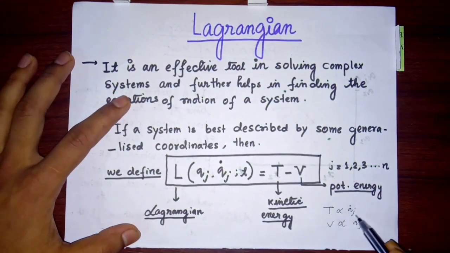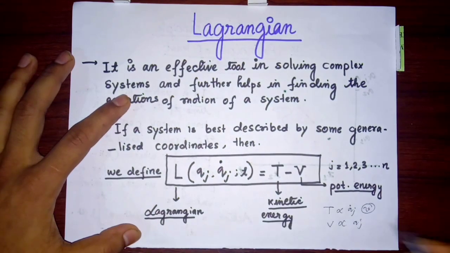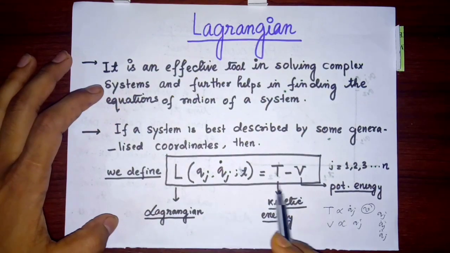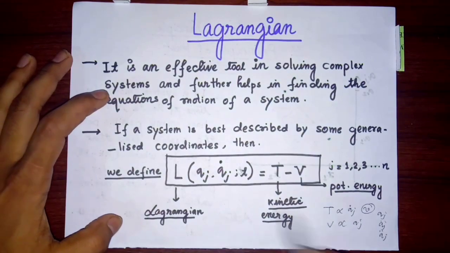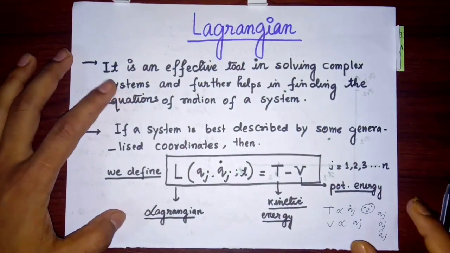So why is q dot j written, why not v? Because in classical mechanics, if position is denoted by qj, then the velocity will be written as q dot j, and acceleration will be written as q double dot j. So this is the way. So the Lagrangian is generally T minus V, and you must say this before answering directly as T minus V. And what is j? j is 1, 2, 3 up to n.